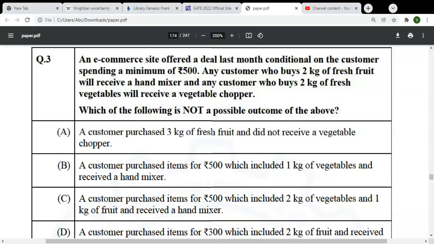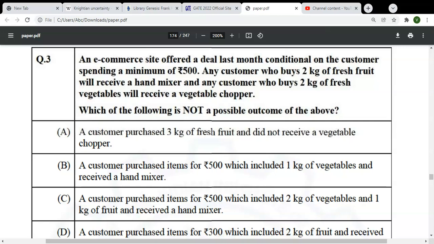So, question number three. An e-commerce site offered a deal last month conditional on the customer spending a minimum of 500 rupees. Any customer who buys 2 kg of fresh fruit will receive a hand mixer, and any customer who buys 2 kg of fresh vegetables will receive a vegetable chopper. Which of the following is not a possible outcome of the above? Please allow me to read it one more time.